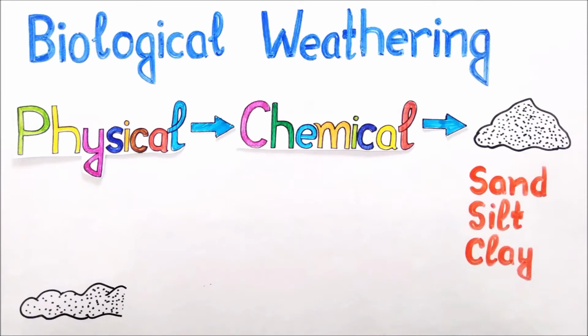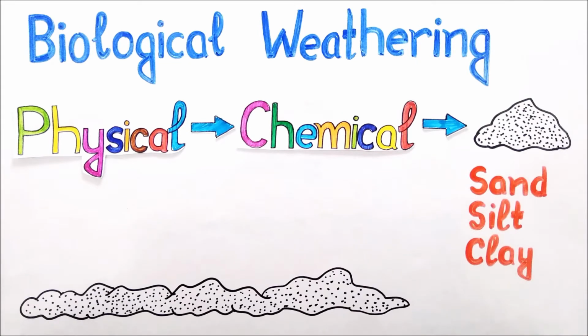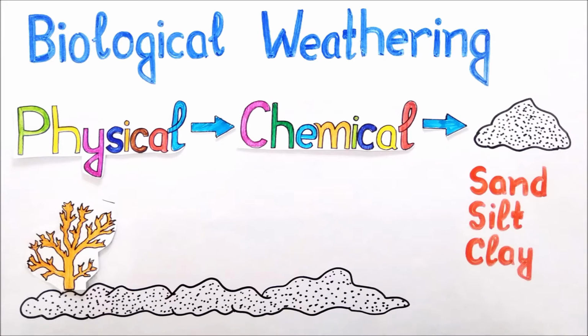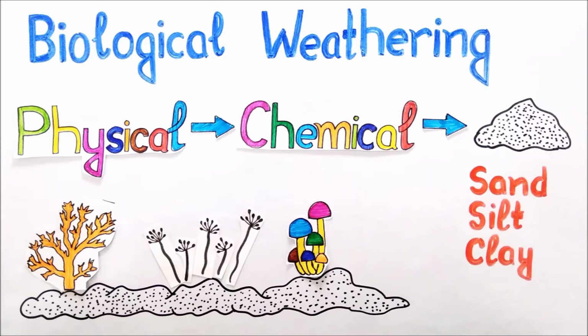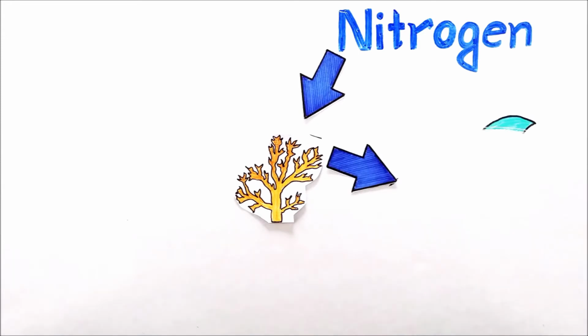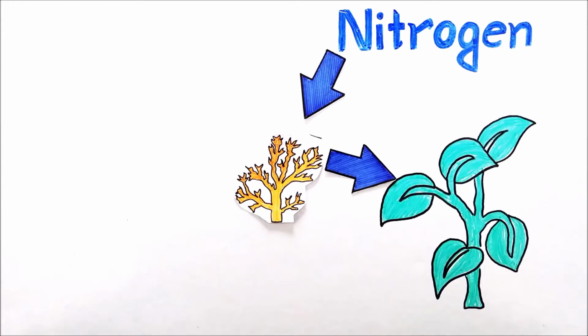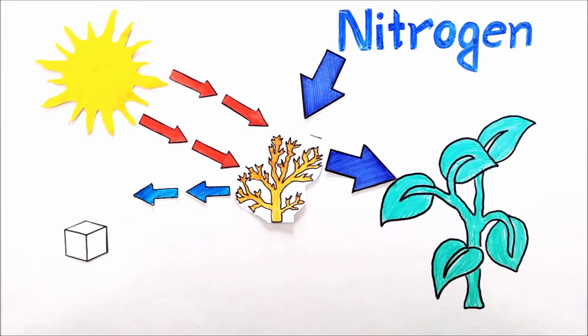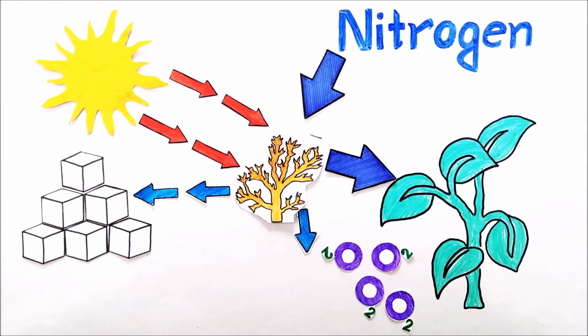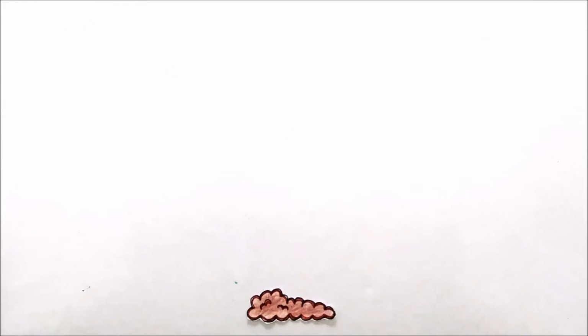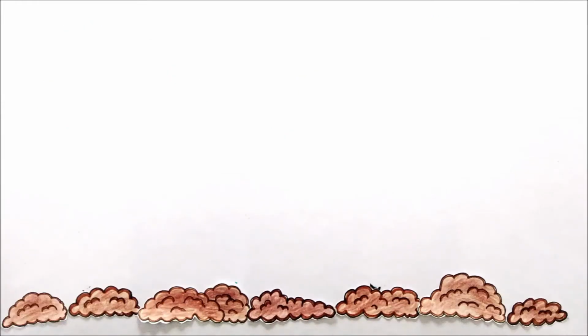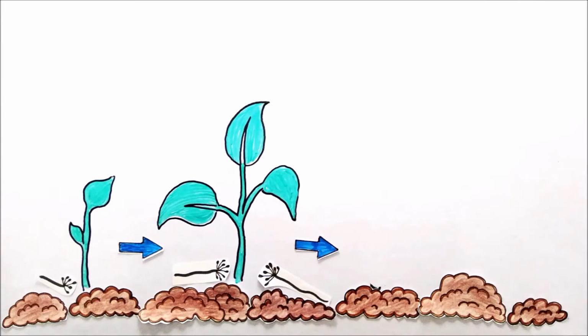In the absence of organic matter, this primitive soil cannot support any plant or animal life. But even in these harsh conditions, some algae, fungi, and lichens can grow and thrive in this primitive soil. The algae changes nitrogen gas into a form that plants can use. It also captures sunlight and creates sugar and oxygen, which helps small insects to survive. As these microorganisms have a very short life, they live and die quickly, creating a few layers of organic matter. This process makes soil fertile and small plants begin to grow in it.